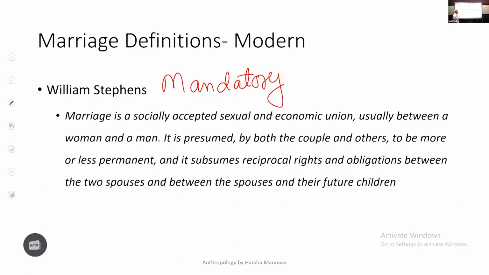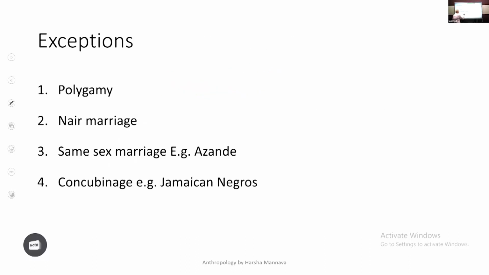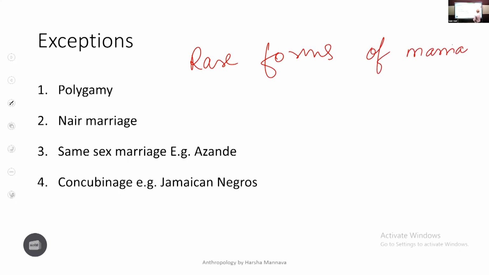Talk about it and say that although this definition is very good, even it can have some exceptions. And talk about these exceptions, which are also called rare forms of marriage.